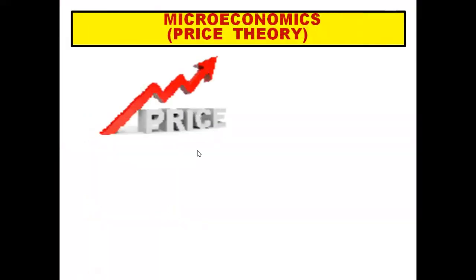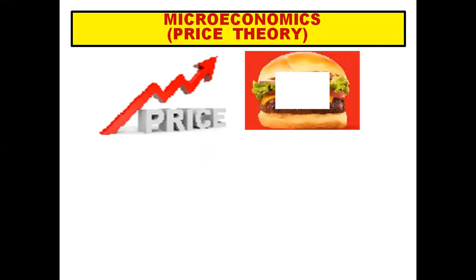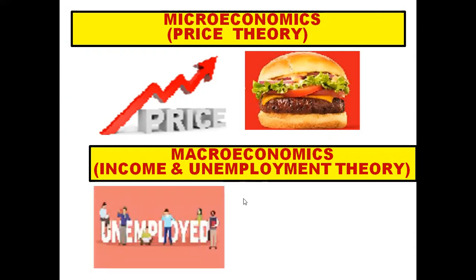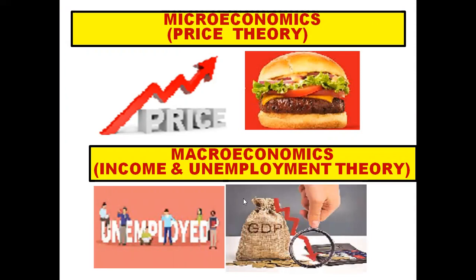Microeconomics is also known as price theory. Everything revolves mainly around price in microeconomics. For example, if price of burger rises, what happens to the demand of the burger? That is, what is the effect on demand of the burger? And macroeconomics is also known as income and unemployment theory. It deals with how to address unemployment problem and increase the national income of the country.